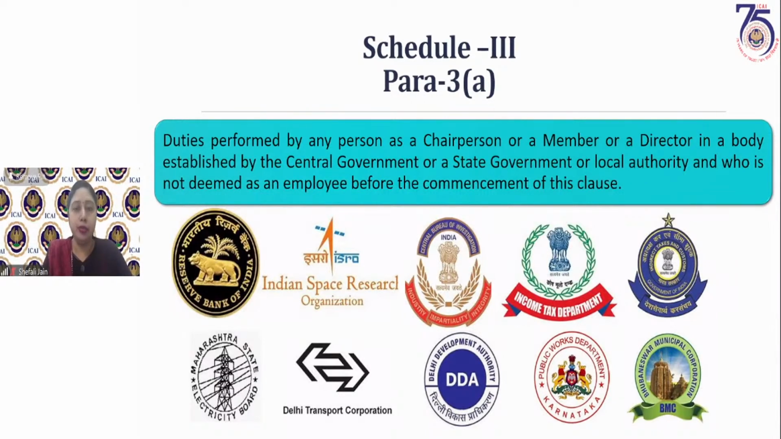So these are, for now, examples of bodies established by the central government: the RBI, ISRO, CBI (Central Bureau of Investigation), the Income Tax Department, then your CBDT, CBIC. State governments establish the state electricity boards, then transportation, state development authorities, public works departments.